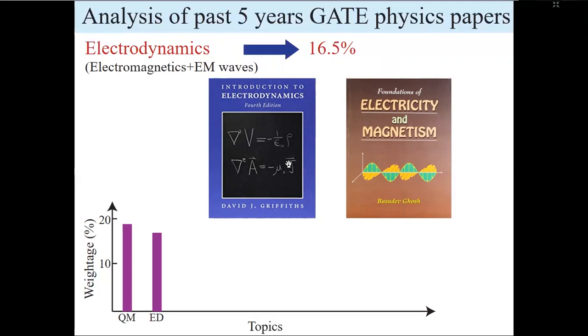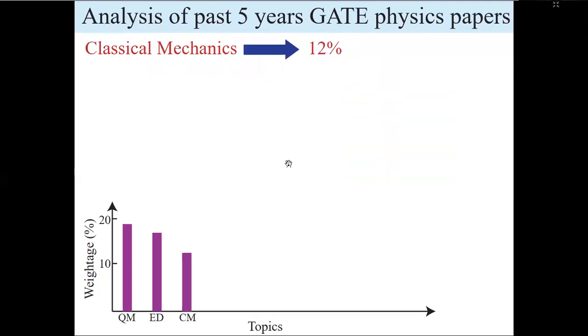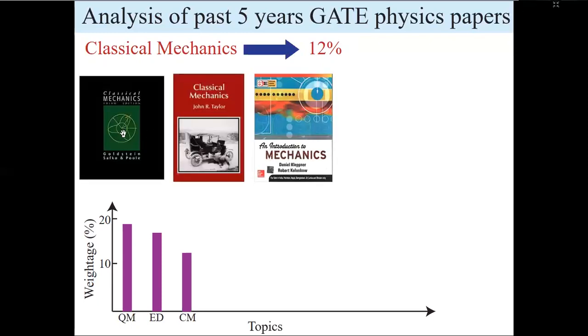The next topic is classical mechanics, which contributes around 12%. Classical mechanics is a very broad area, so selecting books is a little bit difficult, but I am recommending from my side what I have read in my time which is suitable for this exam. First to come to my mind, Goldstein is a classic book, so I can't ignore it, but you may find it a little bit difficult. If you find it difficult, it's perfectly fine.